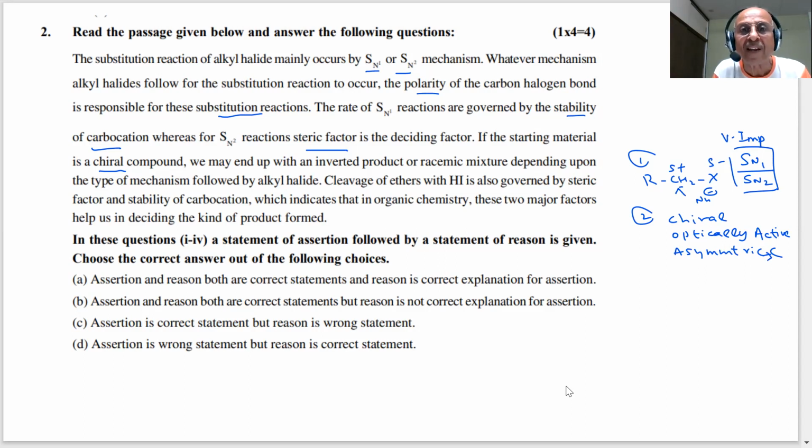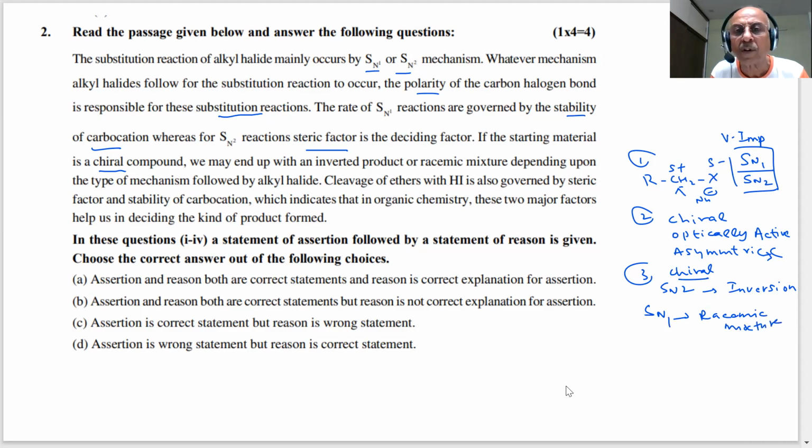We may end up with an inverted product or a racemic mixture depending on the type of mechanism followed by the alkyl halide. SN2 for a chiral compound will lead to inversion, and SN1 for a chiral compound will give a racemic mixture. We already know about it.